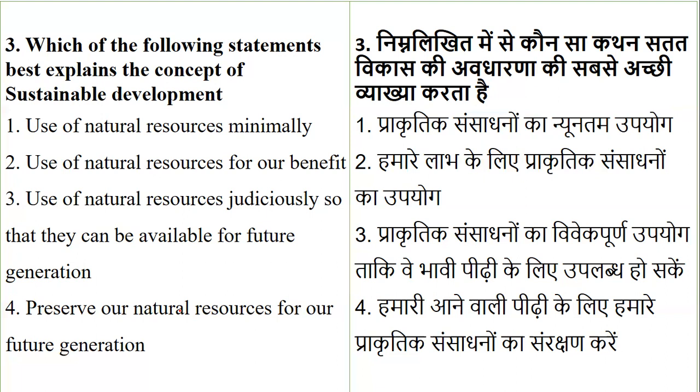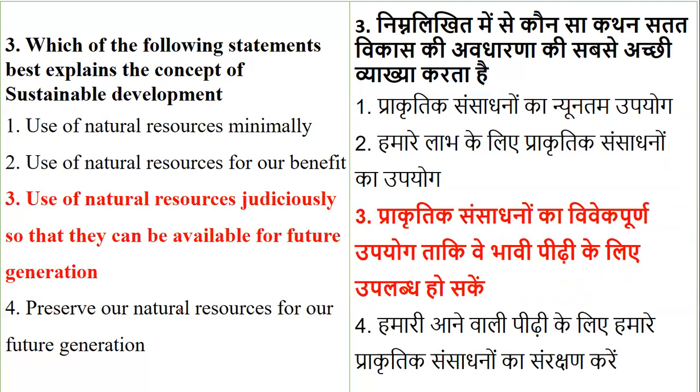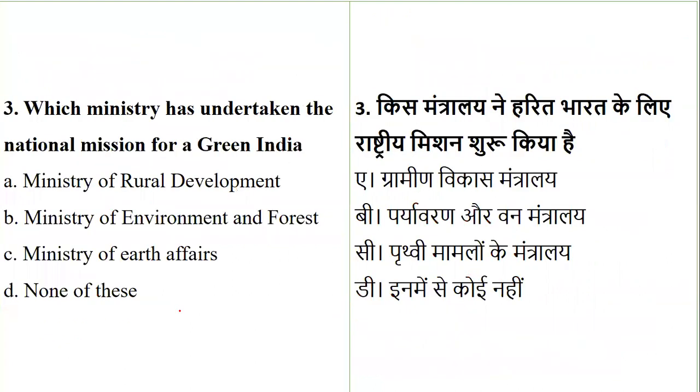It means that you have to use the natural resources judiciously, that is properly, precautiously, in a very optimum manner, so that it can be available for the future generation. Using the natural resources accordingly to make it available for the future generation, that is the meaning of sustainable development.